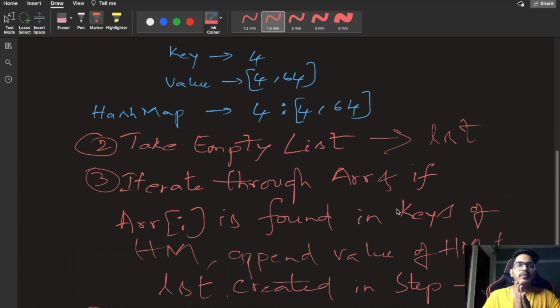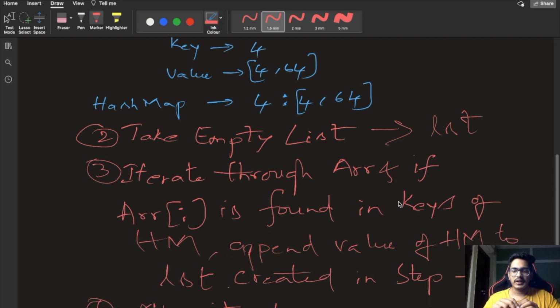So the second step is we'll be taking one empty list. The third step is we'll be iterating through our array by taking each value and checking if it is found in the keys of the hash map. And we'll be appending that value of the hash map to the list created in step 2, which is nothing but an empty list at the start. We'll keep on appending those values to our list.